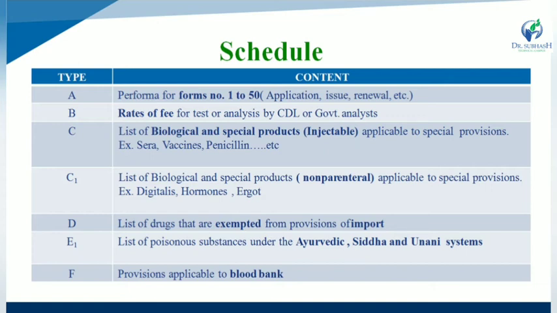Schedule D is the list of drugs that are exempted from the provisions of import, while Schedule E1 is the list of poisonous substances under the Ayurvedic, Siddha and Unani systems. So Schedule E1 gives the list of poisonous substances under the Ayurvedic, Siddha as well as Unani systems, while Schedule F stands for blood bank.